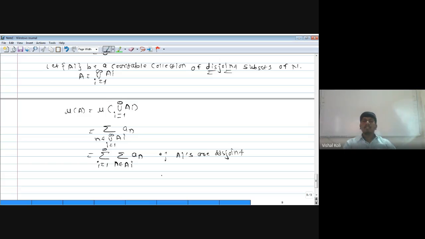But from the definition of measure, summation over n belonging to Ai of a_n is nothing but measure of Ai, which is nothing but summation i running from 1 to infinity measure of Ai.